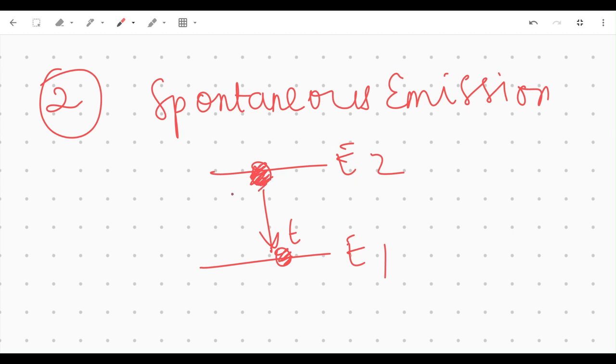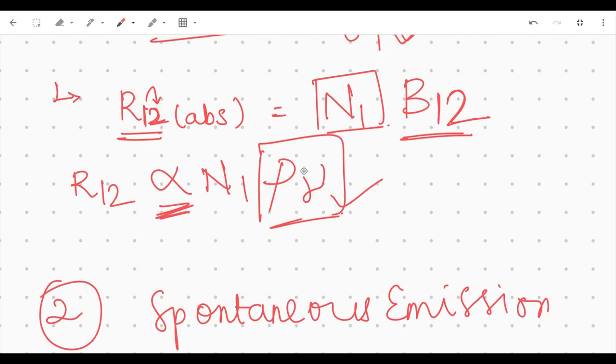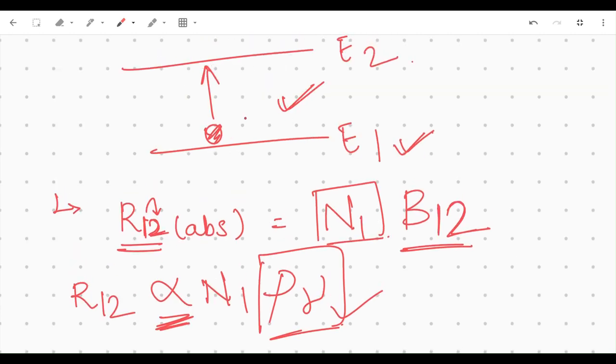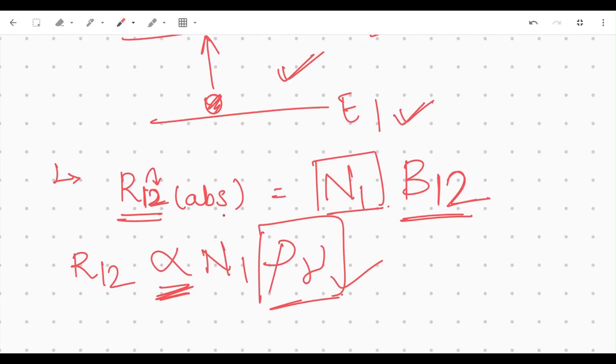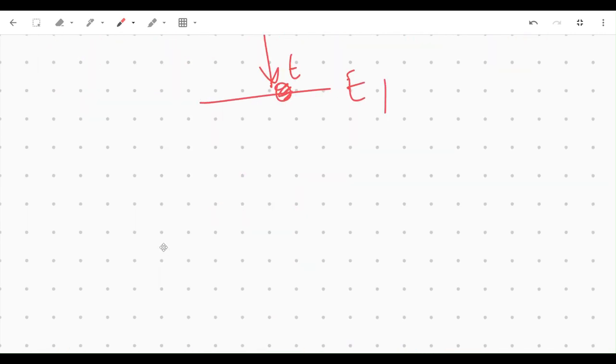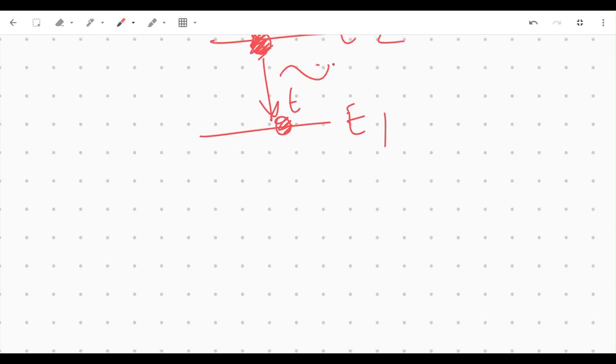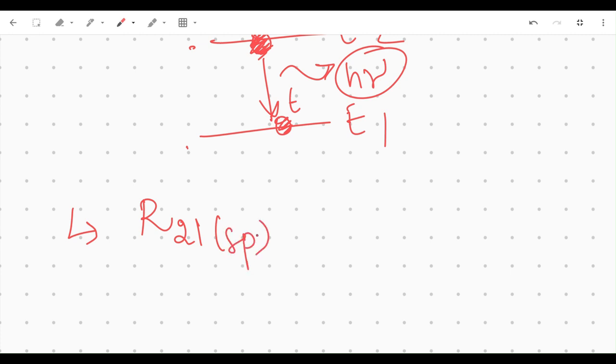For the upward transition, right here, there's absorption of energy. So obviously for a downward transition, there's a release of energy. We can create an expression for that too: the rate of spontaneous emission, from 2 to 1, which I'll mark SP.